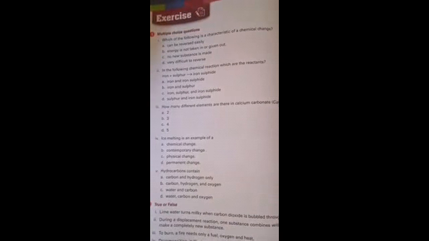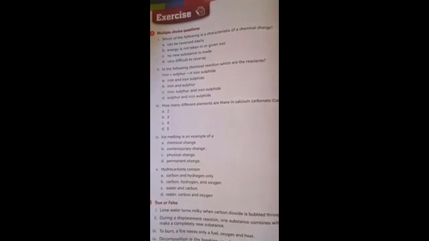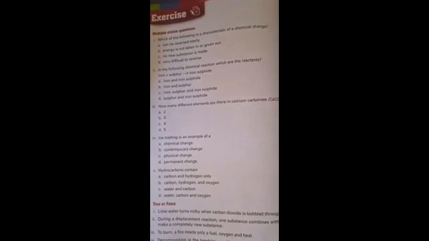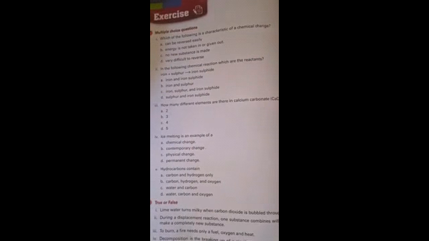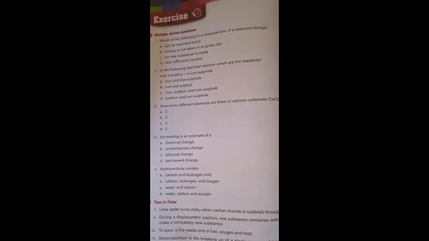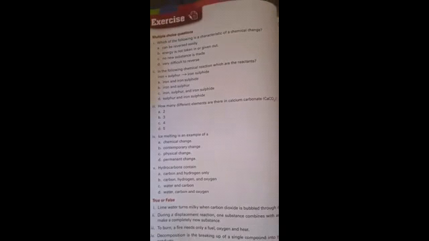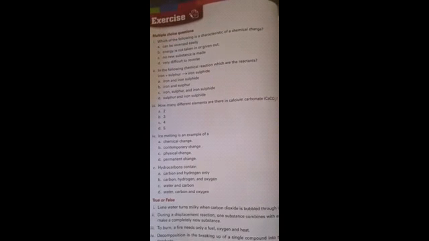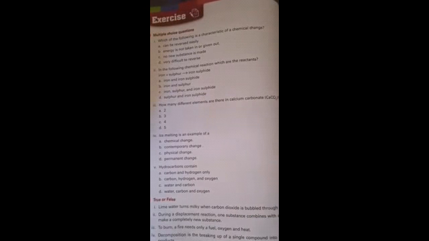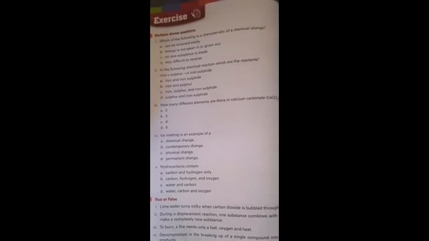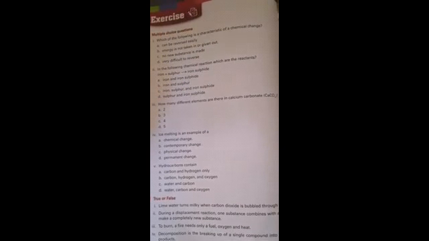Today we have to do the exercise of chapter number 6. Question number 1, multiple choice questions. First statement, which of the following is the characteristics of a chemical change? Option A, can be reversed easily. B, energy is not taken in or given out. C, no new substance is made. D, very difficult to reverse. Correct option is D, very difficult to reverse.